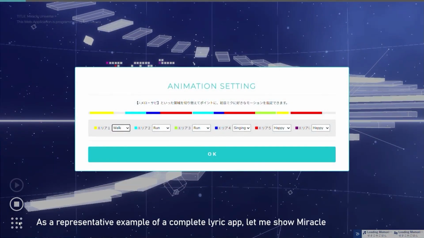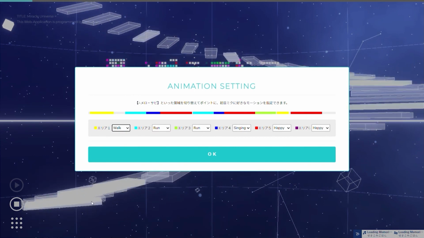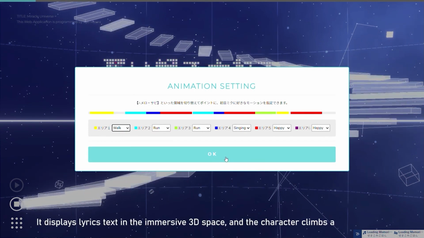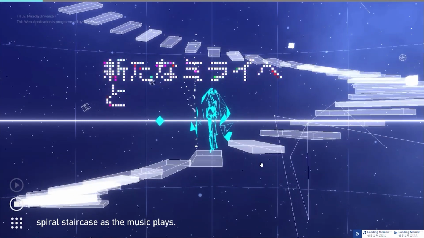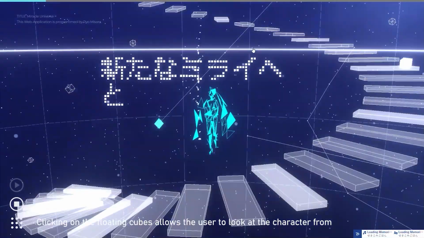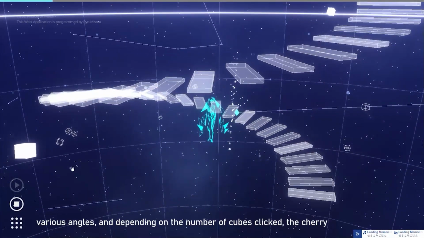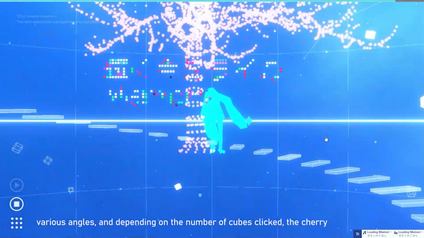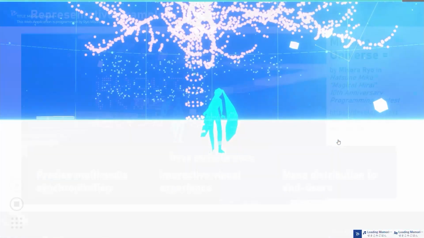As a representative example of a complete lyric app, let me show Miracle Universe by Miral. It displays lyrics in the immersive 3D space, and the character climbs a spiral staircase as the music plays. Clicking on the floating cubes allows the user to look at the character from various angles, and depending on the number of cubes clicked, the cherry blossoms may be half or fully bloomed at the end.